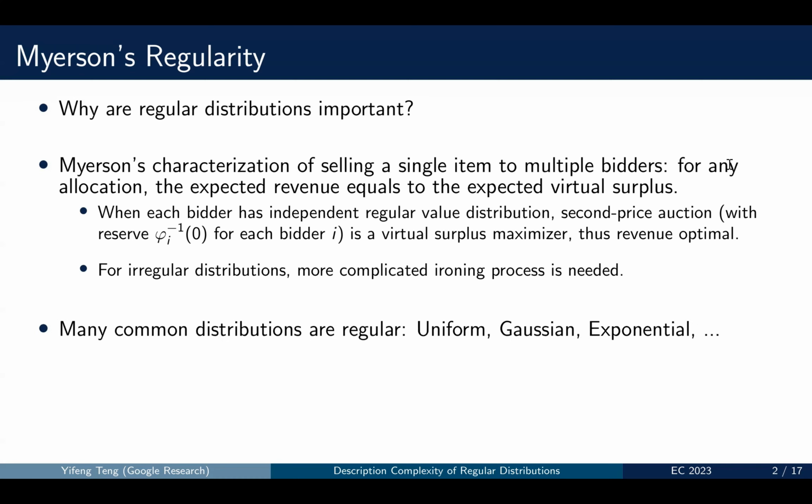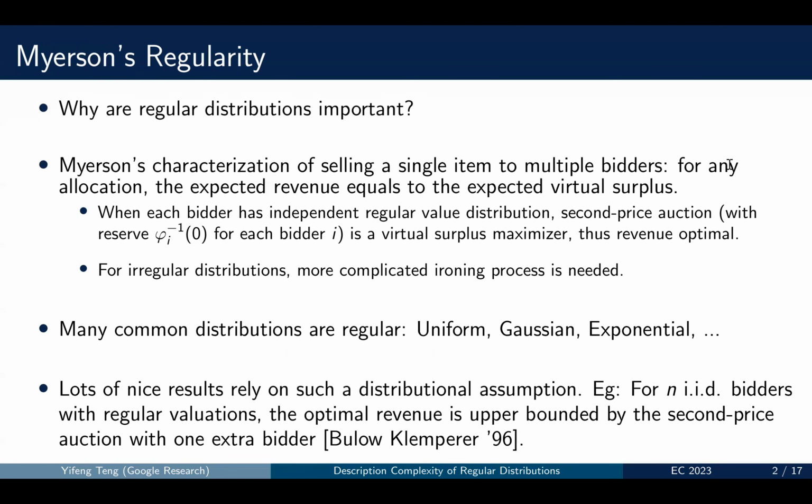There are many common distributions that are regular in the study of economics and computation, such as uniform distribution, Gaussian distribution, exponential distribution, and so on. There are also lots of other nice results relying on such a distribution assumption. For example, for the seminal Bulow-Klemperer result, where there are multiple IID bidders with regular distribution, they show that the optimal revenue is upper bounded by the second price auction with no reserve, but with one extra bidder recruited with the same distribution.